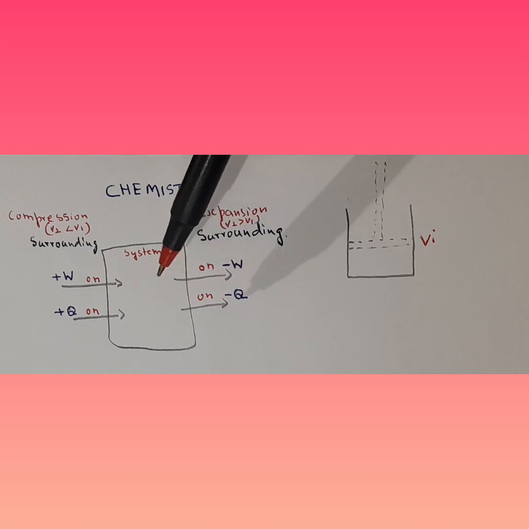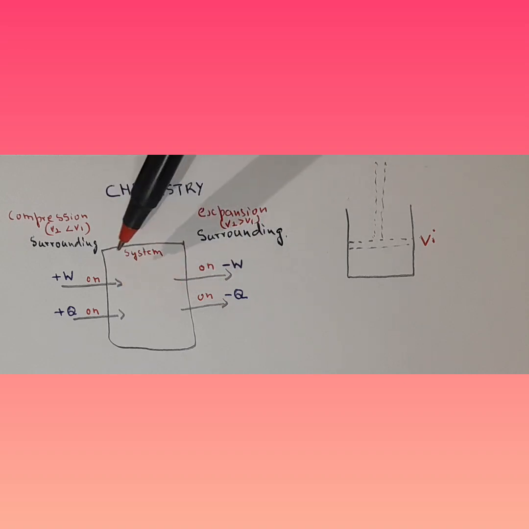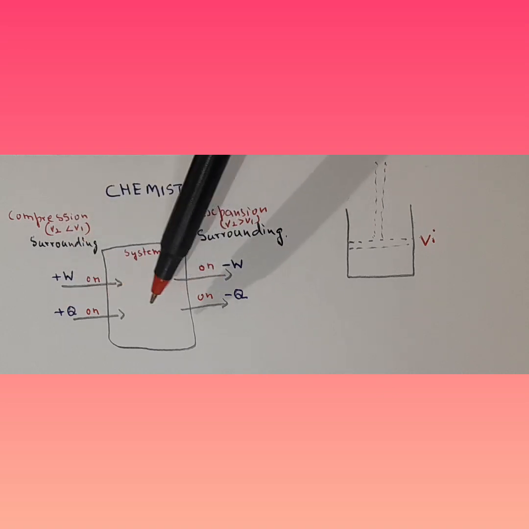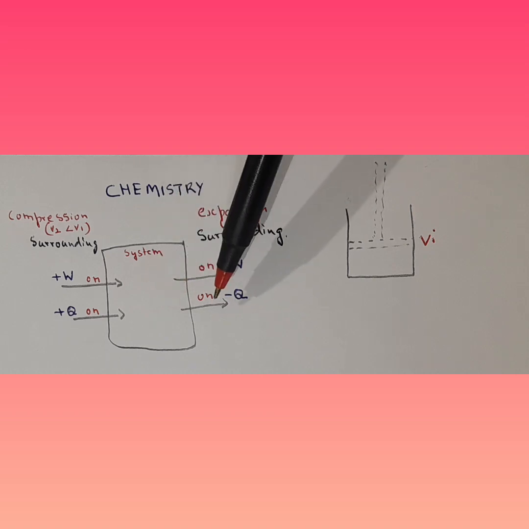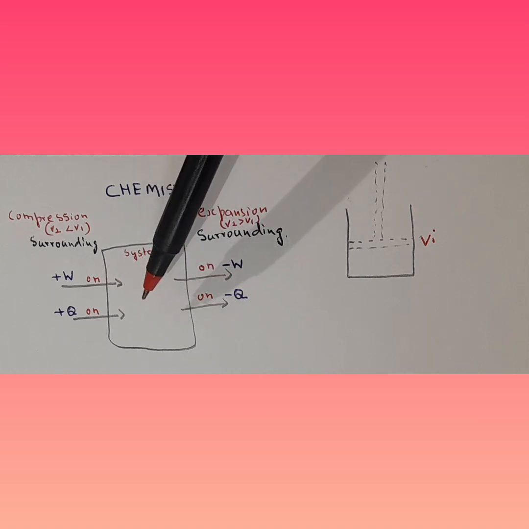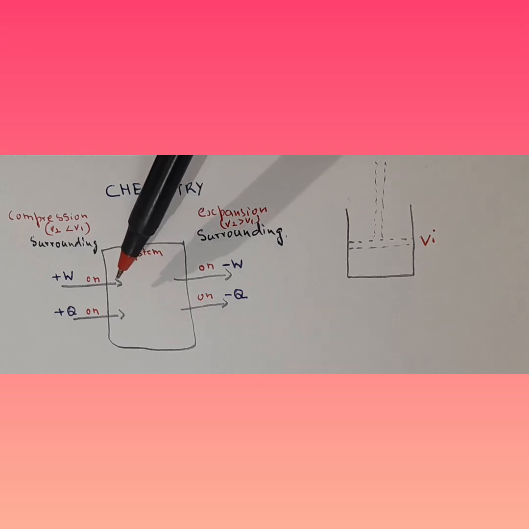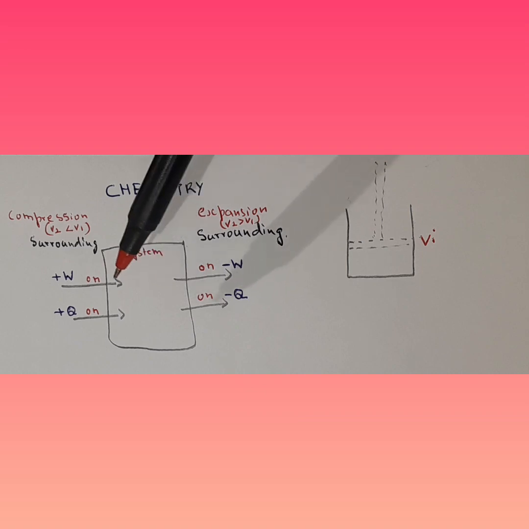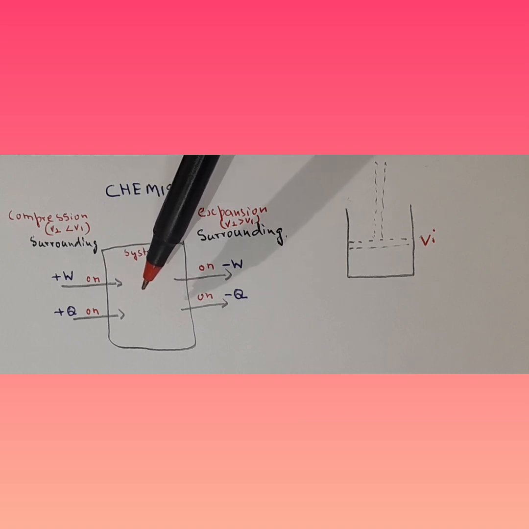Just to keep in mind, think of the new generation: the new generation wants everything from their parents. So anything coming in is positive, and if they have to shell out anything, it's negative. Very easy to identify yourself with this system. Of course, I'm not talking about the current generation, but about the system in chemistry.